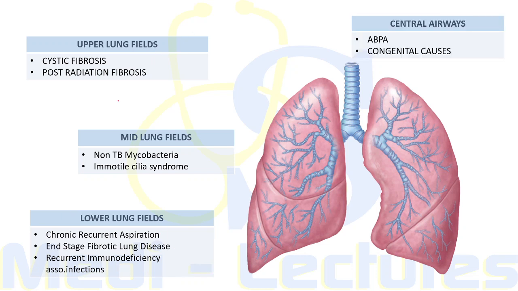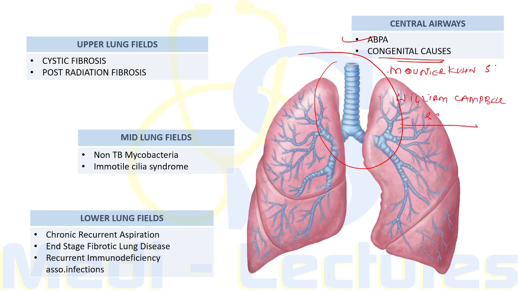Now when we consider the central airways, these are usually involved in allergic bronchopulmonary aspergillosis, in which there is an immune mediated reaction to aspergillus which damages the bronchial wall, or there can be congenital causes like tracheobronchomegaly, which is known as Mounier-Kuhn syndrome or Williams-Campbell syndrome. So these two syndromes will lead to bronchiectasis of the central airways.